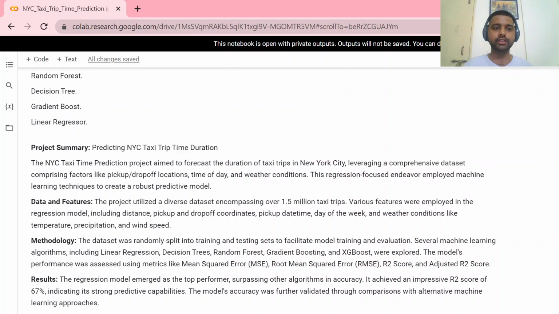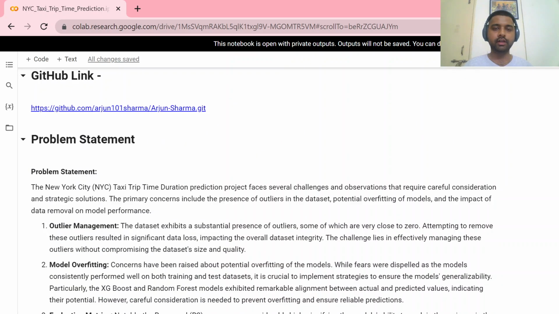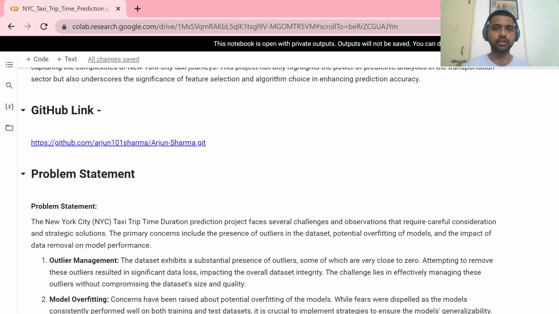We compare these scores across the different machine learning algorithms and come out with the best machine learning algorithm.